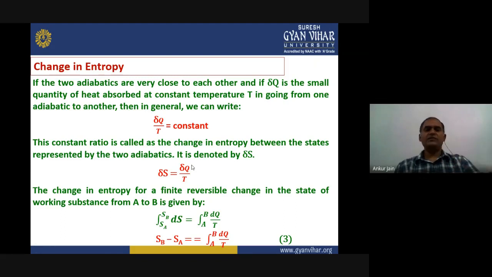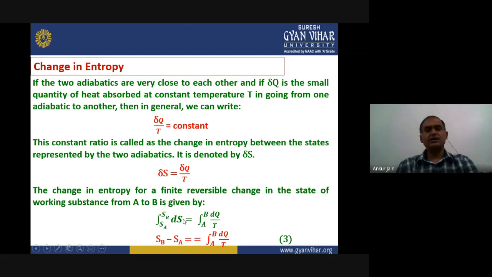Right, now if we want to calculate the change in entropy for a finite reversible change in the state of the working substance from state A to state B, we are considering A to B in general terms, then we can write it in the integral form. How to write? Integral of dS within limits of S_A to S_B. These are the entropies for state A and state B.